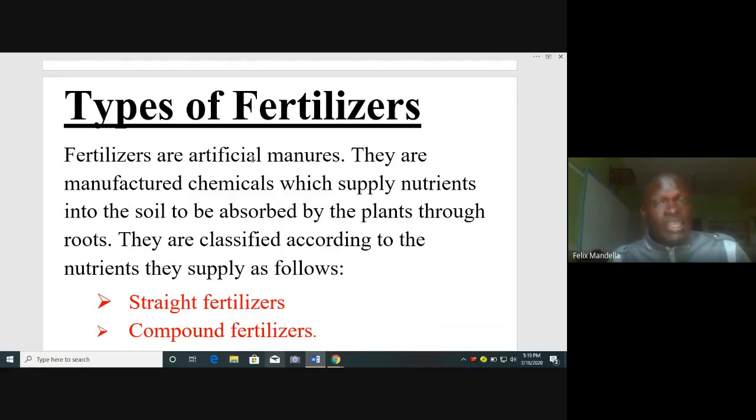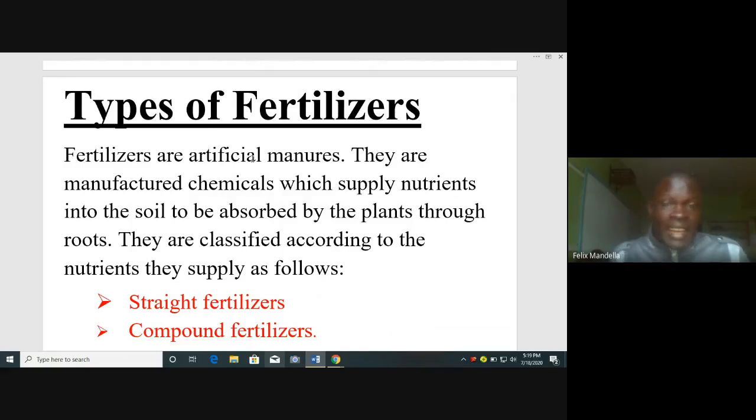So fertilizers are artificial manures. They are manufactured using chemicals and added to soil to supply nutrients. These nutrients are manufactured also in the industry. So we can talk about factories that manufacture these fertilizers. The scientists sit down, they design those nutrients depending on what they know about the nutrients. Then they pack for the farmers to buy. Farmers apply these fertilizers into the soil to supply these nutrients to plants. Then plants absorb them through their roots.